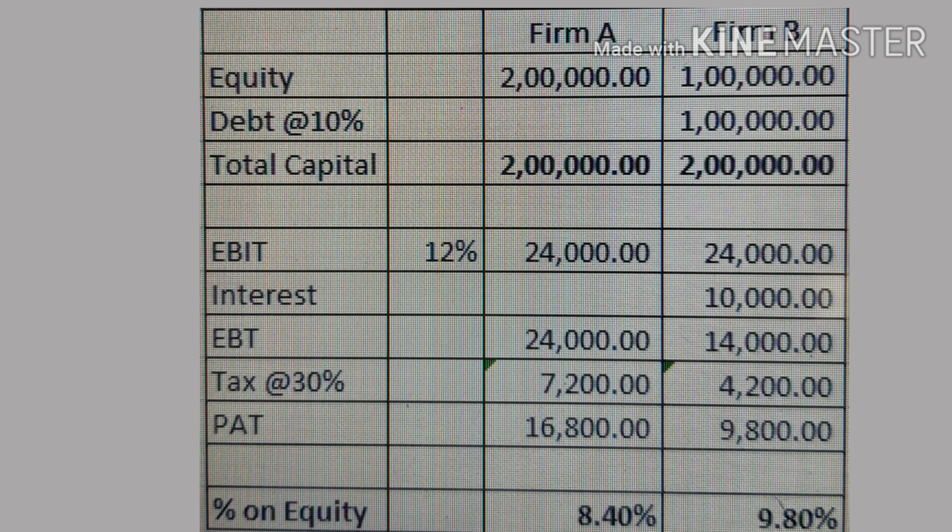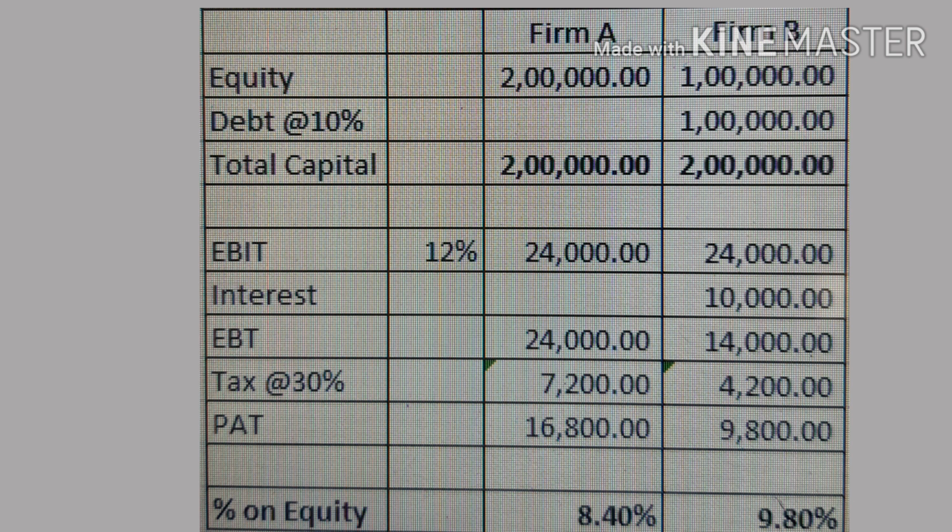Let us consider an example of firm A and firm B. Both have a total capital of 2 lakh rupees, but B is employing debt capital at 10% for 1 lakh, whereas firm A is fully equity financed. So B is a levered firm and A is an unlevered firm. The EBIT of both firms is 24,000, and the interest in the case of B is 10% of 1 lakh, which is 10,000, so the earnings before tax are 24,000 and 14,000 respectively.